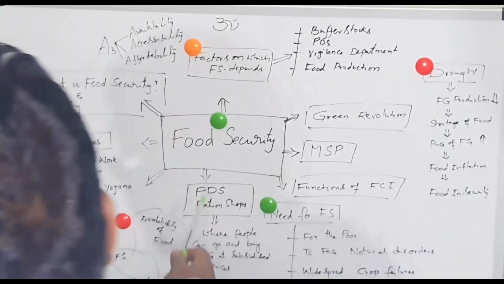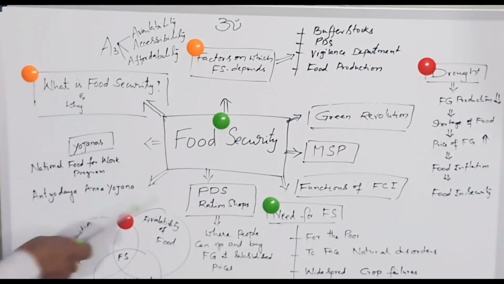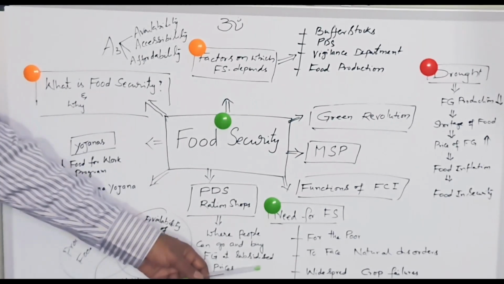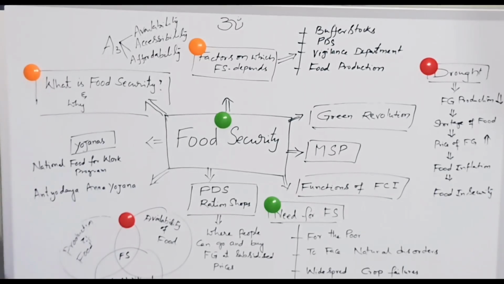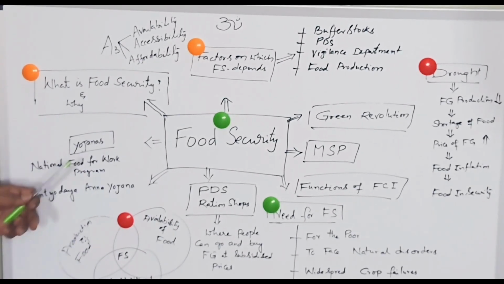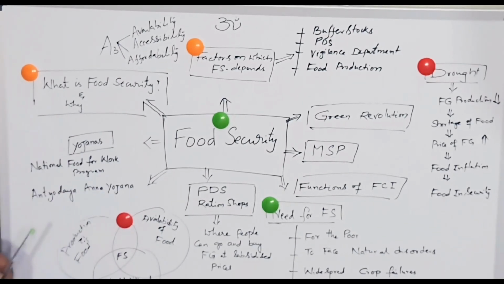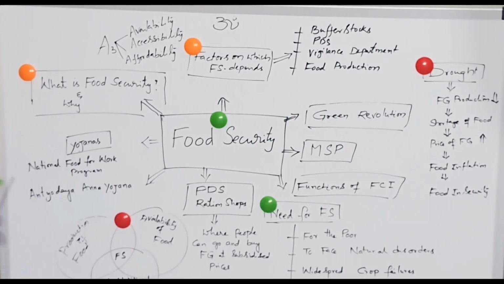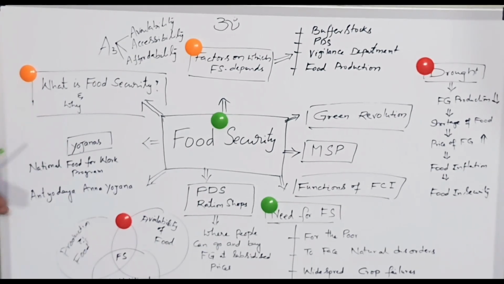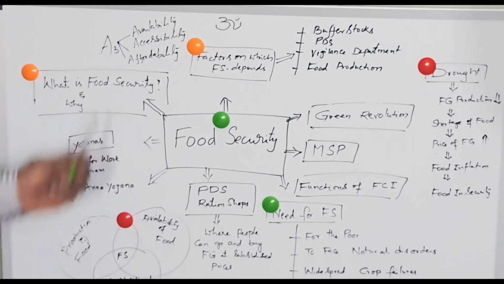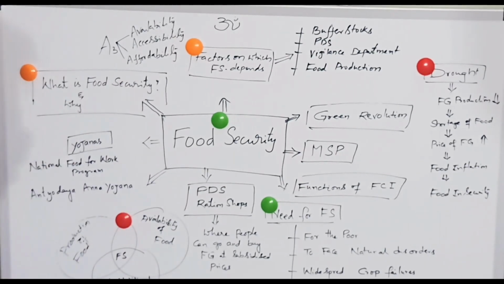PDS, the public distribution system, works through ration shops. What are ration shops? People can go and buy food grains at subsidized, low prices fixed by the government, 3 rupees, 2 rupees or 1 rupee, based on their income levels. There are some yojanas, work for the people, food for work programs, Antyodaya Anna Yojana. These are employment generation schemes. Through them, the government provides employment facilities for the weaker sections of people so that they are able to purchase food. These are all the factors related to food security.